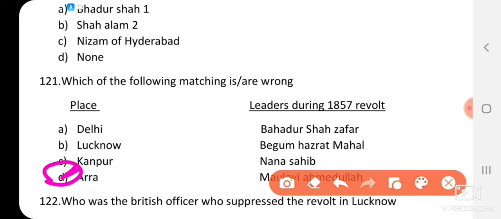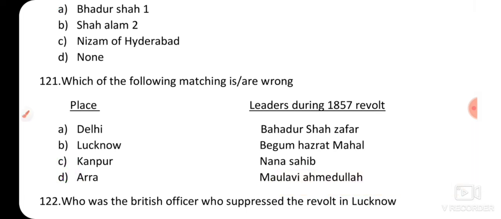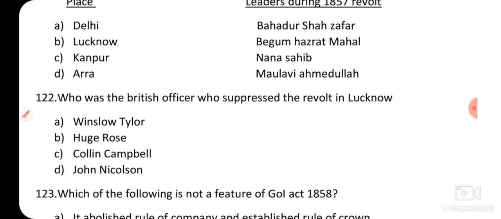In Ara, the leader was Kunwar Singh. In Faizabad, the leader was Maulvi Ahmadullah. In Delhi, Bahadur Shah Zafar along with General Bakht Khan. In Lucknow, Begum Hazrat Mahal along with Birjis Qadr. In Kanpur, Nana Sahib along with Tantia Tope. Bareilly, Khan Bahadur Khan. Faizabad, Maulvi Ahmadullah. Jhansi, Rani Lakshmi Bai. Ara, Kunwar Singh. They were the leaders of those areas during the 1857 revolt.